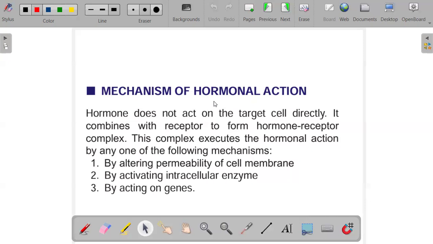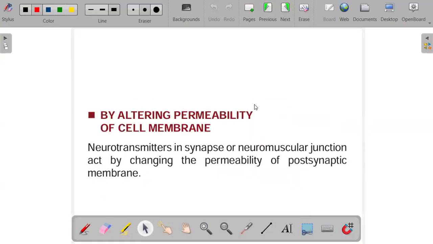So what do we mean exactly when we talk about altering permeability of the cell membrane? So what we simply mean is that the neurotransmitters in the synapse or the neuromuscular junction act by changing the permeability of the postsynaptic membrane. Okay, so for example, in a neuromuscular junction, when an impulse or an action potential reaches the axon terminal of the motor nerve, acetylcholine is released from the vesicles.